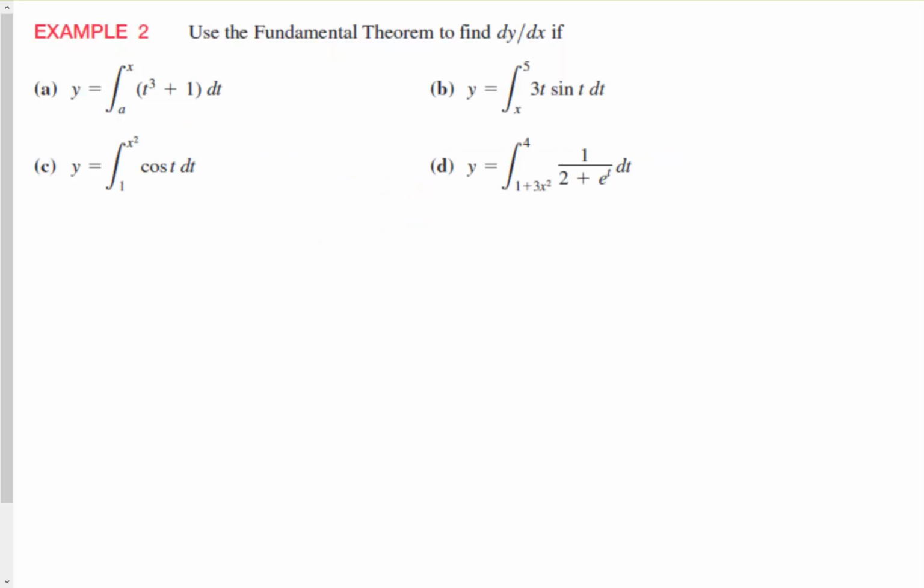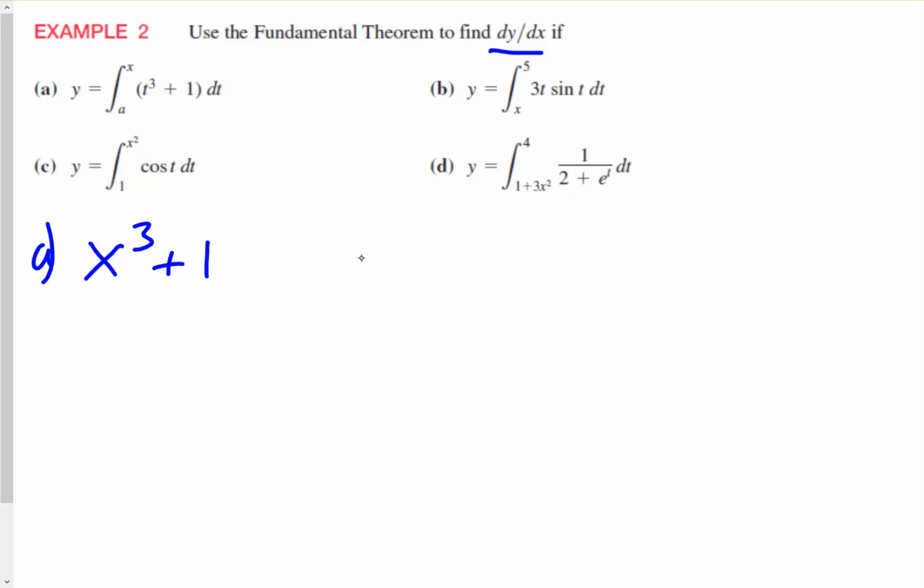For the first part, we're going to find dy dx of our integral. If our integral is from a to x of t cubed plus 1 with respect to t, we take the derivative of the integral, and that will cancel. So that will give us x cubed plus 1. And that would be it for part A.